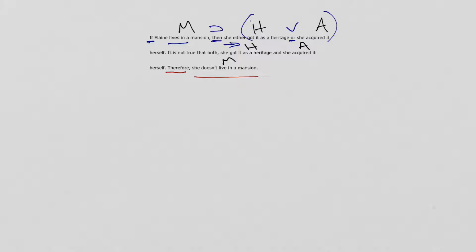Then it says, it is not true that both. Okay, that's going to tell me I need to have a tilde, and I need to put parentheses around it, and that "and" right there tells me it's a dot. So again, the words here, it is not true that both, that tells me tilde, parentheses around it. And then it says, therefore, she does not live in a mansion. I know I'm going to need a tilde.